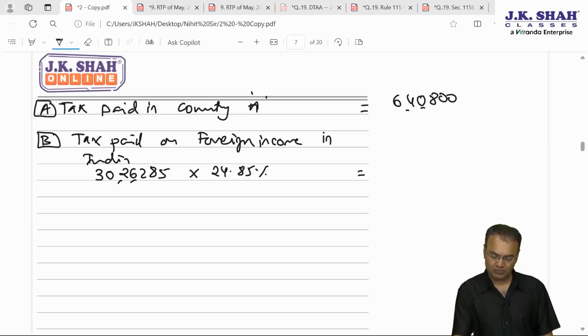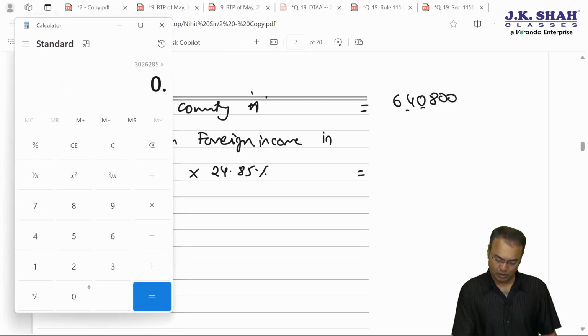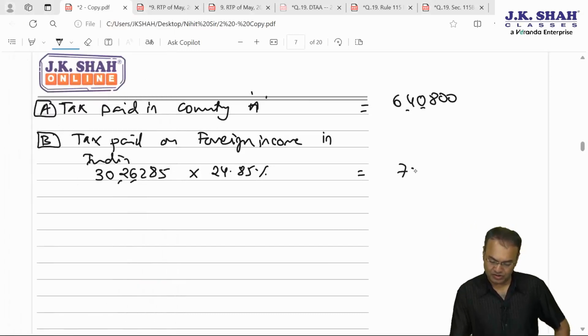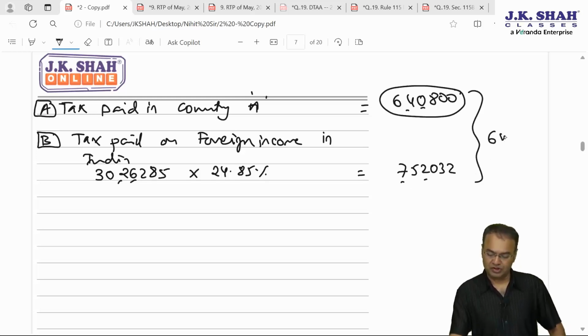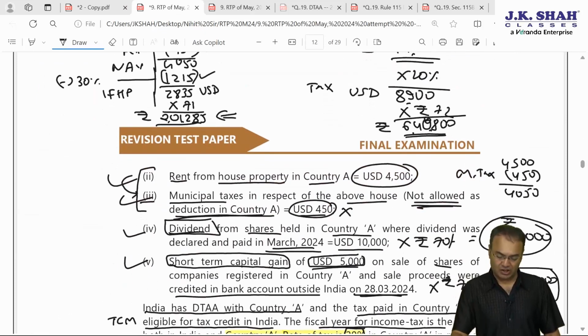Tax paid on foreign income in India, this into 0.2485, 7,52,032. 7,52,032. Lower of the two. Lower of the two is 6,40,800. 6,40,800. This much will be allowed as a credit.